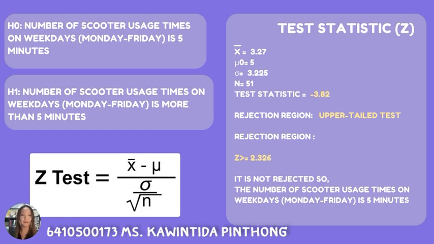We choose an alpha, and that led us to the rejection region, which we got as Z is more than or equal to 2.326, which means that our statistic is lesser than it, so it is not rejected. The number of scooter usage times on weekdays, Monday to Friday, is indeed 5 minutes, so the hypothesis is right.